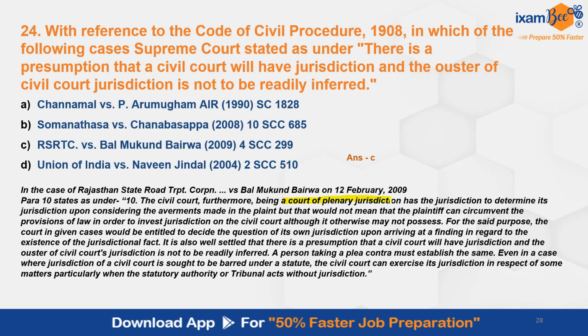It was stated that the civil court, being a court of plenary jurisdiction, has the jurisdiction to determine its jurisdiction upon considering the averments made in the plaint, but that would not mean that the plaintiff can circumvent the provisions of law in order to invest jurisdiction on the civil court, although it otherwise may not possess. For the said purpose, the court in a given case would be entitled to decide the question of its own jurisdiction upon arriving at a finding in regard to the existence of jurisdictional fact. It is also well settled that there is a presumption that a civil court will have jurisdiction and the ouster of civil court's jurisdiction is not to be readily inferred. A person taking a plea contra must establish the same.